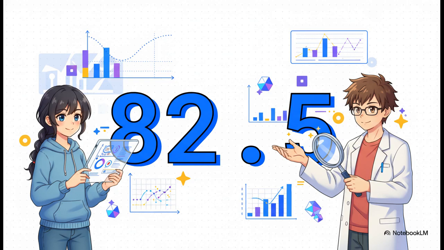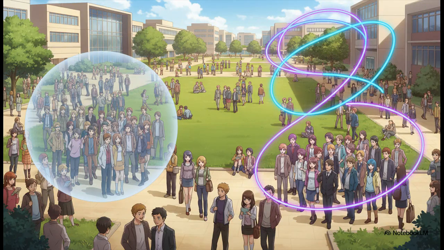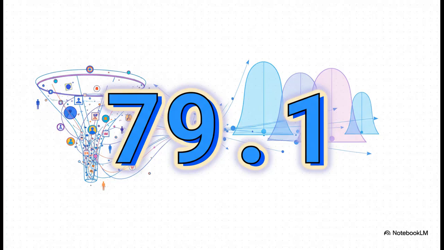But you know, what happens if we try that again? So what if we go back and do it all over again? We grab a completely different random sample of students from that same university, and we calculate their average score. And this time, we get 79.1. Whoa, a different sample gives us a different statistic. This is what's known as sampling error. And it's not a mistake, it's just a natural, expected part of the process.